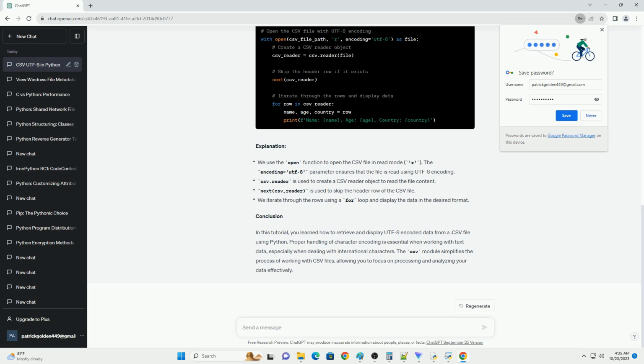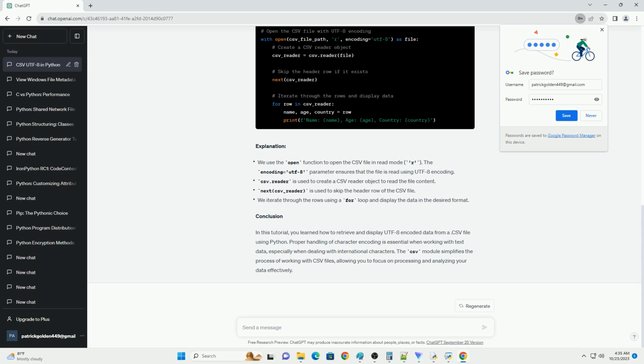The complete Python code to read and display UTF-8 data from a .csv file would look like this. Make sure to replace your_file.csv with the actual path to your CSV file. That's it. This code will open the UTF-8 encoded CSV file, read its contents, and display the data in Python. You can adapt this code to your specific use case by modifying the way you access and process the data in the loop.